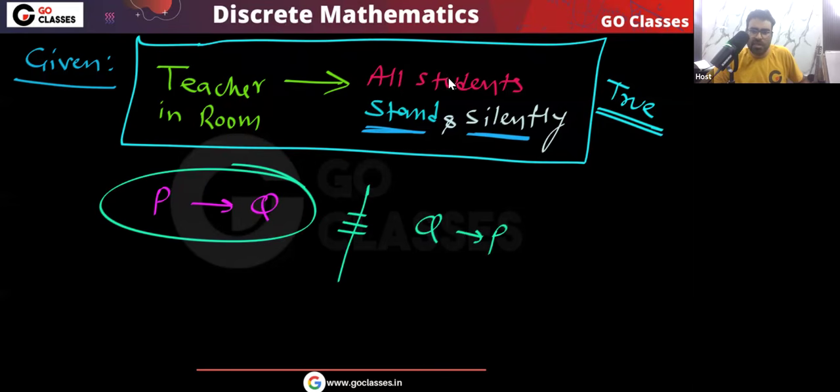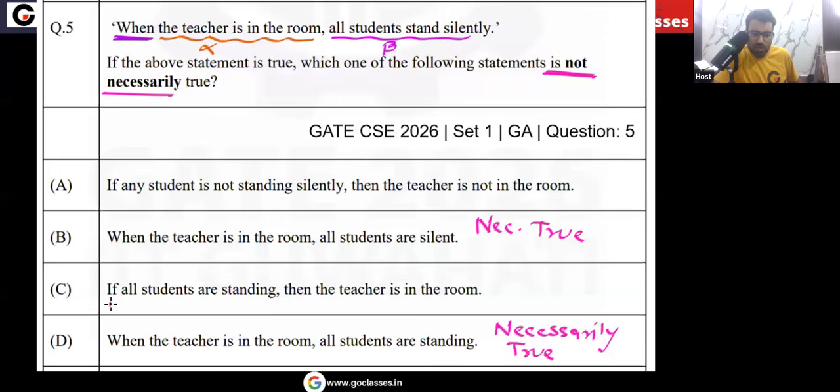We cannot say that if all the students are standing, then the teacher is in the room. Maybe all the students are playing. Maybe it's interval and the teacher is not in the room and all the students are standing in the room. That's possible, yes or no? P implies Q is not equivalent to Q implies P. So option C says if all the students are standing, then the teacher is in the room. No, we cannot say this. So option C is not necessarily true. I hope you understood.